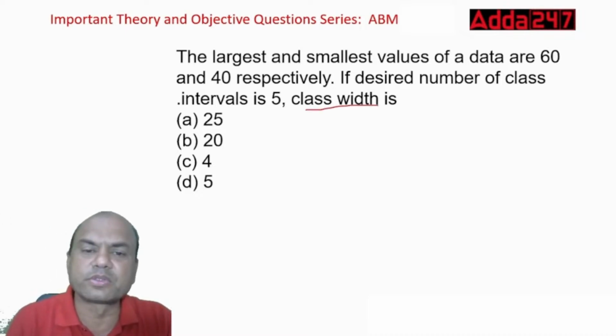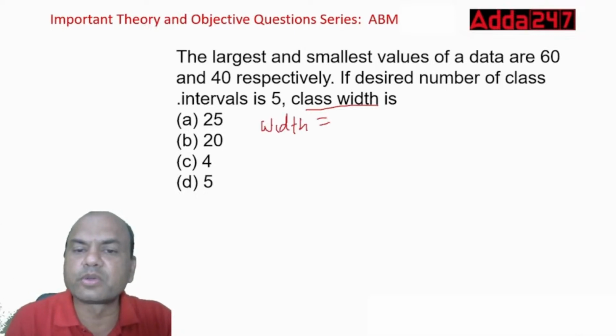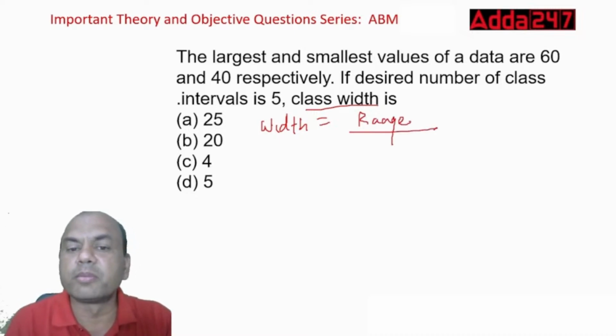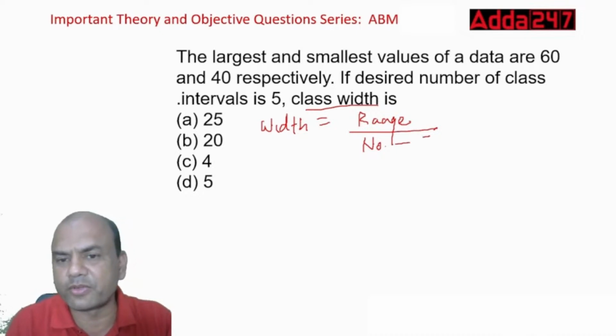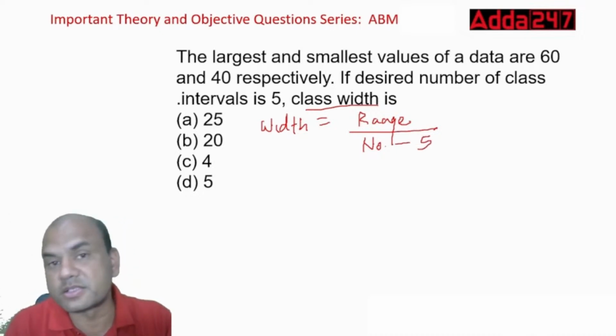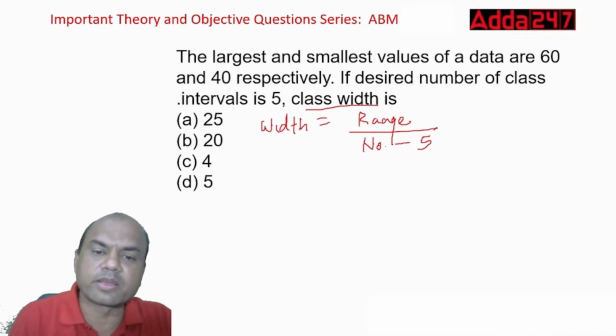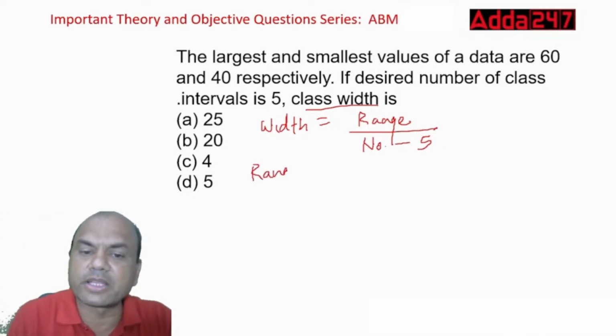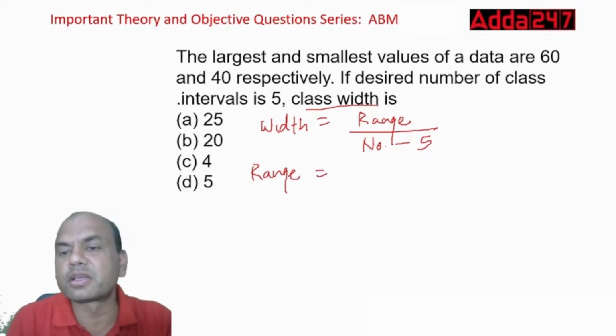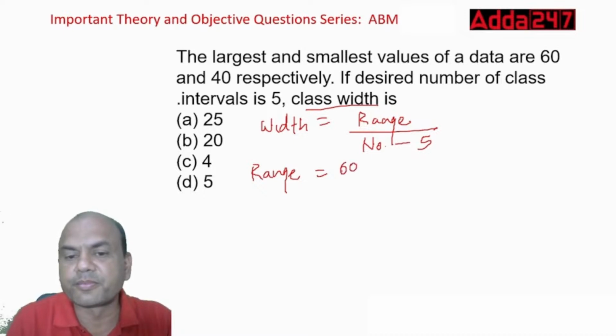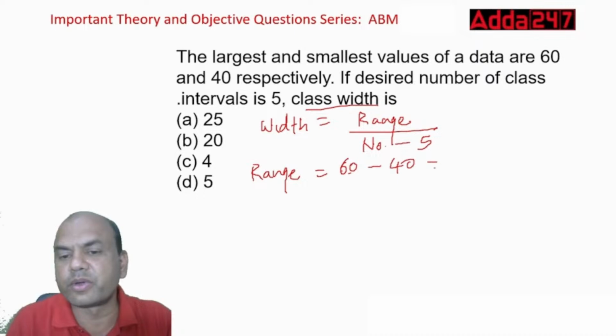Class width equals to, I'll give you a simple formula: width equals to range upon number of classes. What is the number of classes? This is simple, 5. But what is the range? Always remember, range means always the highest minus lowest. What is the highest number? 60. See here, largest and the smallest value. So 60 minus lowest 40, that is 20.